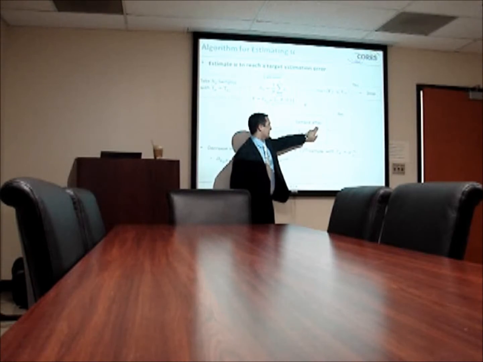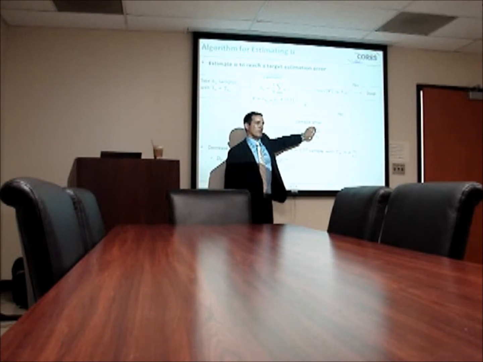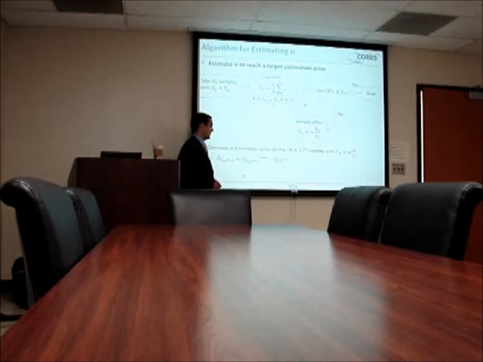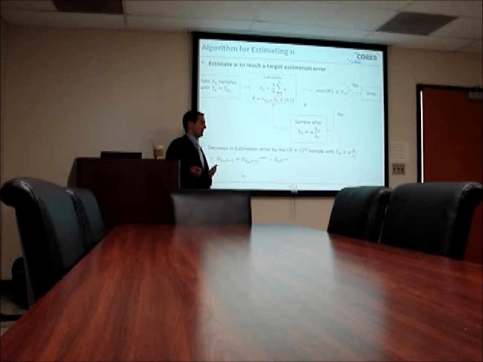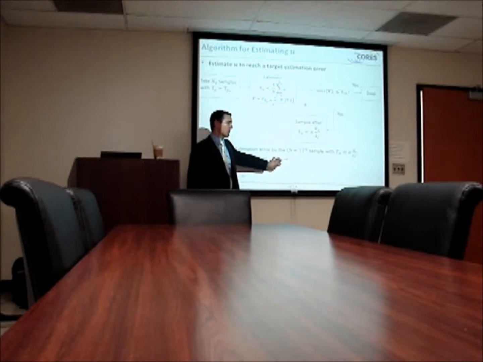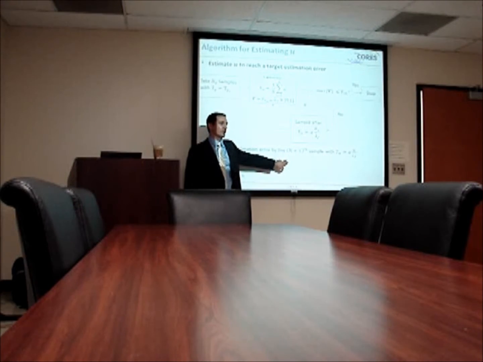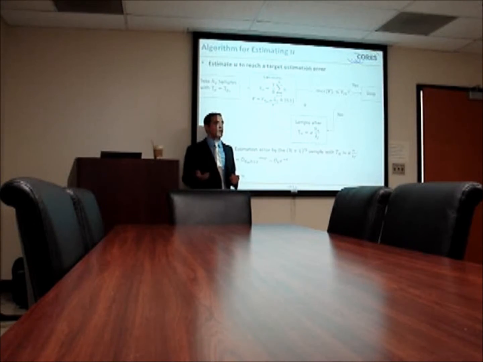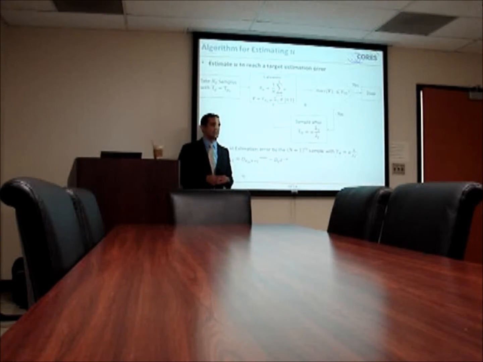So you take this sample after u estimate over lambda multiplied by alpha, and the reason why it looks like this, we use the expressions that we have to calculate the decrease in the mean squared estimation error when you add an extra sample, and this is how the expression looks like. Some constant minus some constant multiplied by e to the negative alpha. So basically this alpha is a tweaking parameter. If alpha is high, the estimation error decreases more when you add an extra sample, but on the other hand you spend more time sensing, more time trying to estimate the traffic.